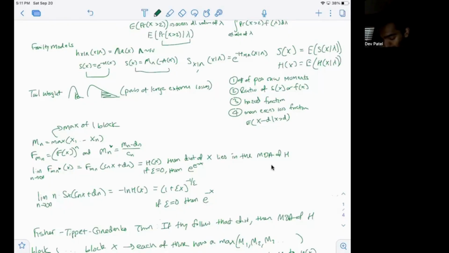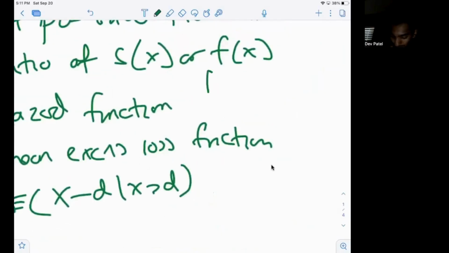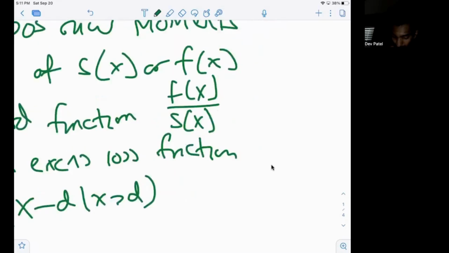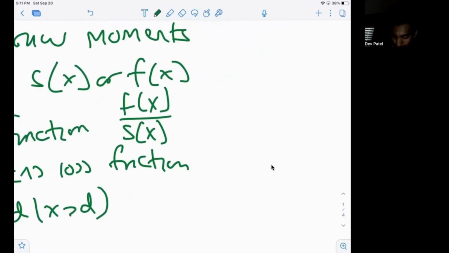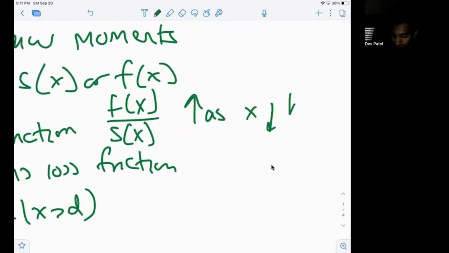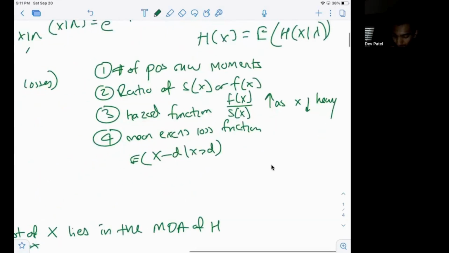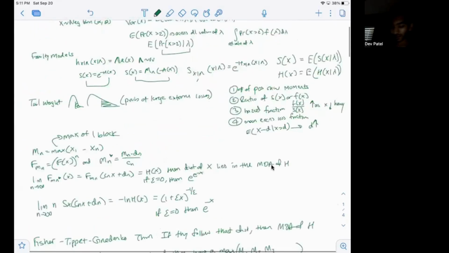So the hazard function, right, we know is f of x over s of x. If this increases as x increases, we know it has a heavy tail. The inverse is true for mean excess loss. As d increases, if mean excess loss increases, we know it has a heavy tail.